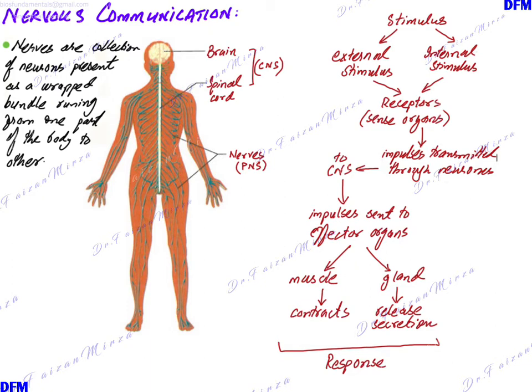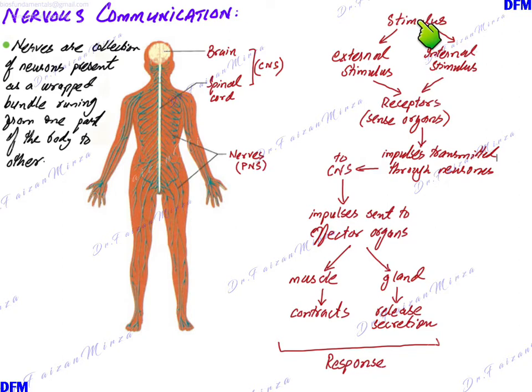Your central nervous system is constantly picking up information from various parts of the body, and the information is collected in the central nervous system, the brain and the spinal cord. The spinal cord then sends signals back to various parts of the body, and the brain can also send signals to the various parts of the body. In the spinal cord, the signals which are sent mostly do not have your conscious control, and they are mostly reflex arcs and the movement of your limbs. Whereas your brain sends signals which include integrating information, processing it, and then sending the signals back to the various parts of the body.